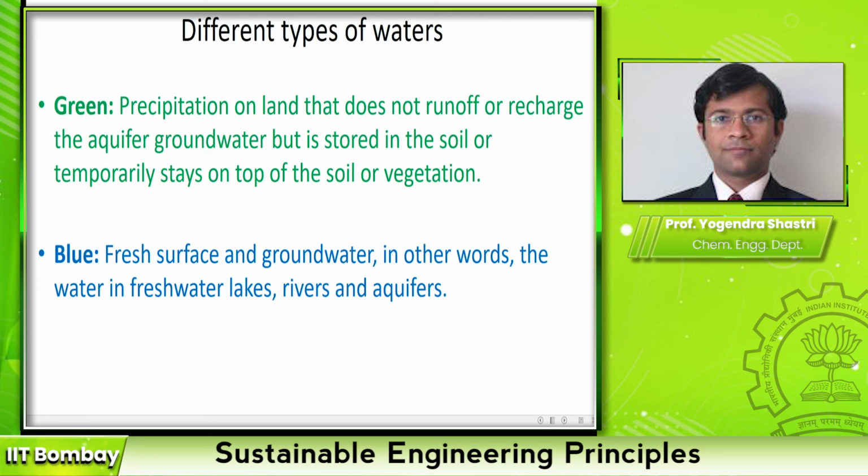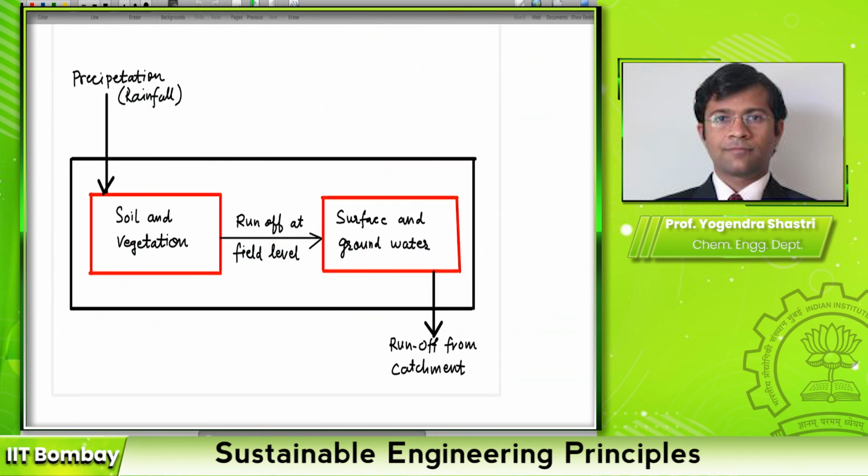So going back to the drawing that we just drew on the previous slide. So this is the first portion, which is the soil and vegetation. So whatever water that is stored here is known as green water, and whatever water is part of this particular category, which is surface and groundwater, is known as the blue water. So this concept will become important later when we look at the different types of water footprints.